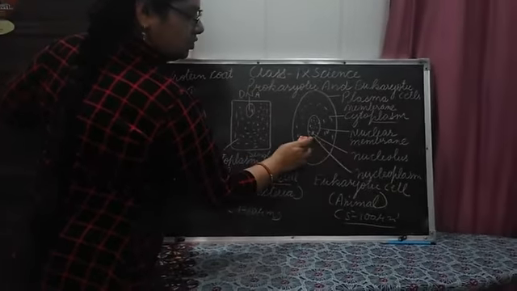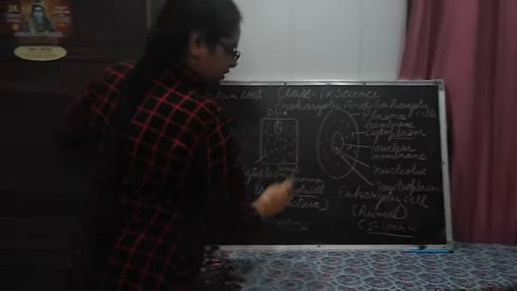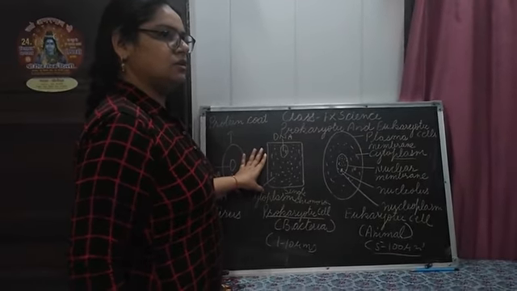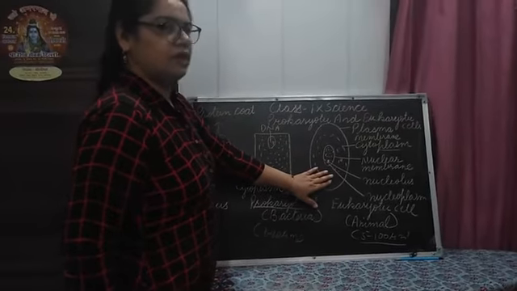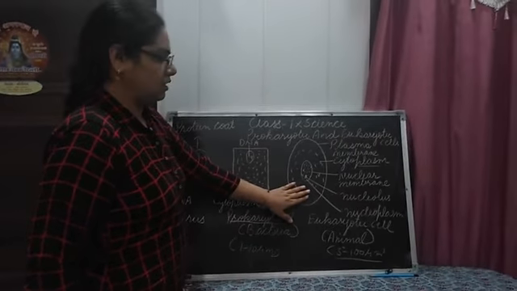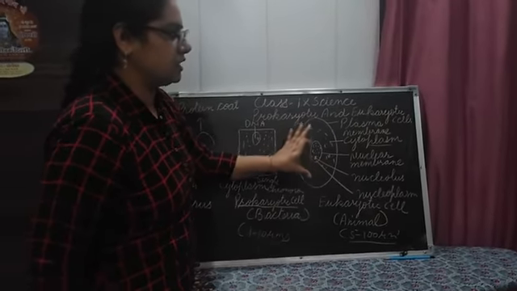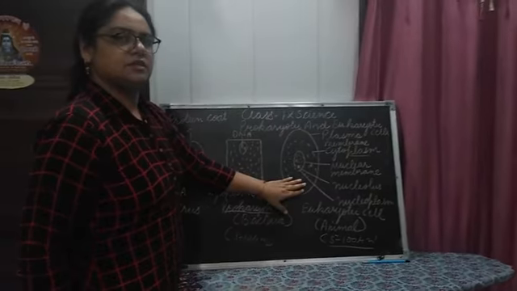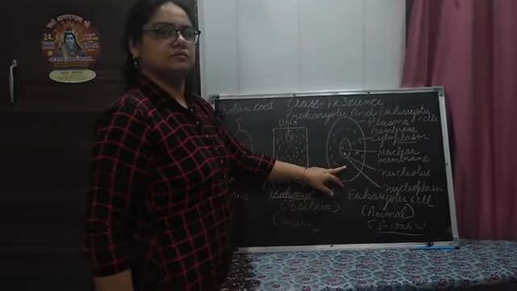Now you can see the nucleolus also, and this is the nucleoplasm. In the prokaryotic cell an undefined nucleus is present, but here a defined nucleus is present, because the complete structure of the nucleus is present in the eukaryotic cell. We have discussed the structure of the nucleus in an earlier video, students.